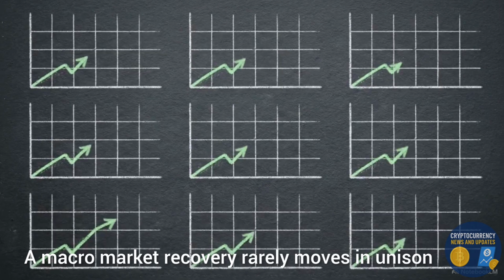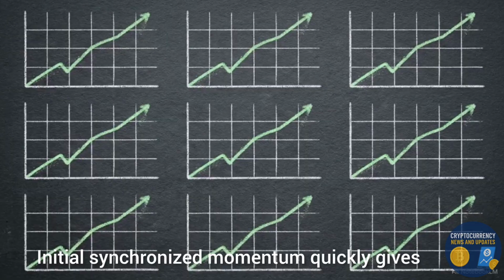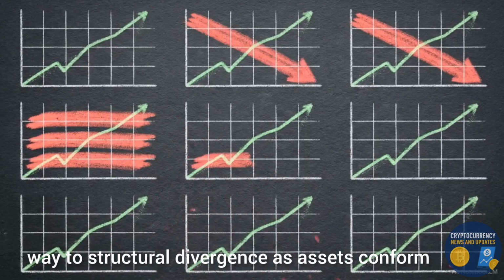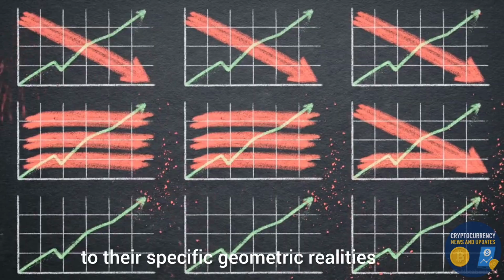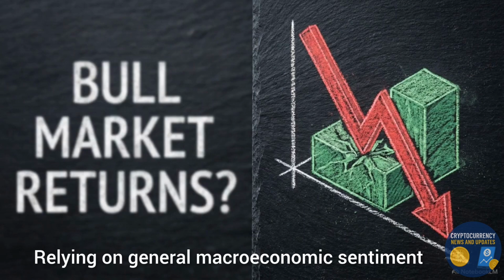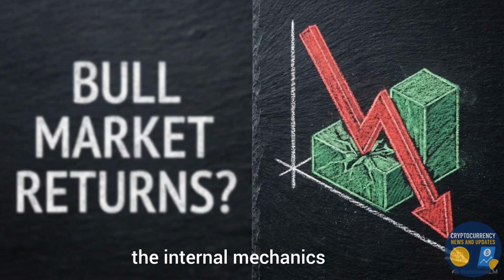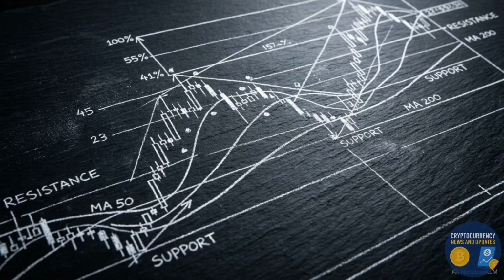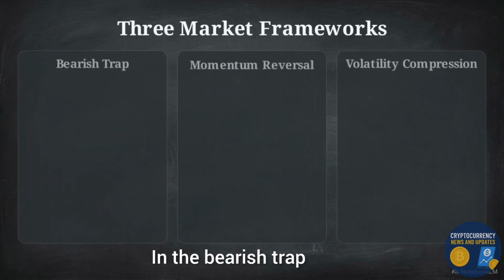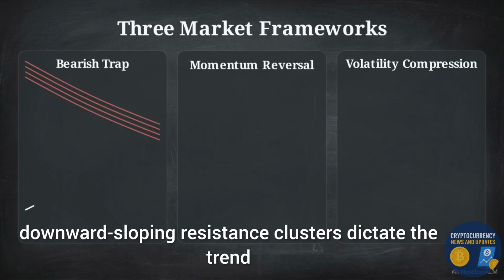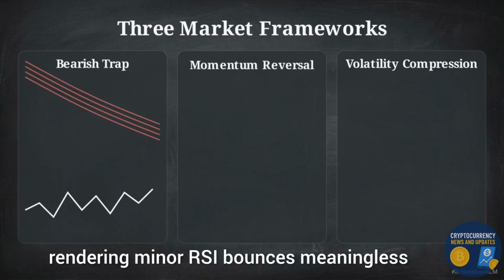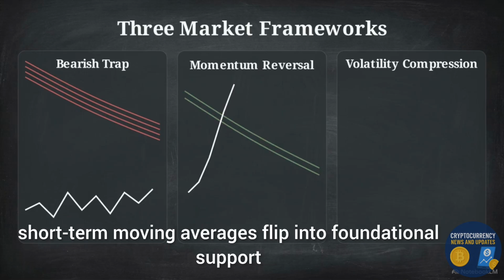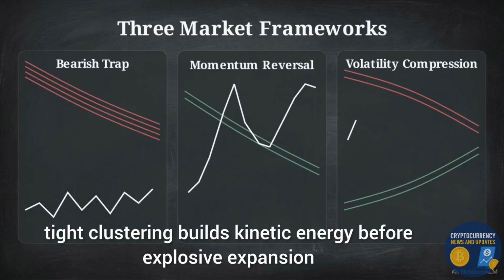A macro market recovery rarely moves in unison. Initial synchronized momentum quickly gives way to structural divergence, as assets conform to their specific geometric realities. Relying on general macroeconomic sentiment to predict these moves leaves you blind to the internal mechanics. Mapping dynamic resistance using moving averages provides the actual blueprint of the market. We evaluate charts through 3 frameworks. In the bearish trap, downward sloping resistance clusters dictate the trend, rendering minor RSI bounces meaningless. In a momentum reversal, short-term moving averages flip into foundational support. In volatility compression, tight clustering builds kinetic energy before explosive expansion.